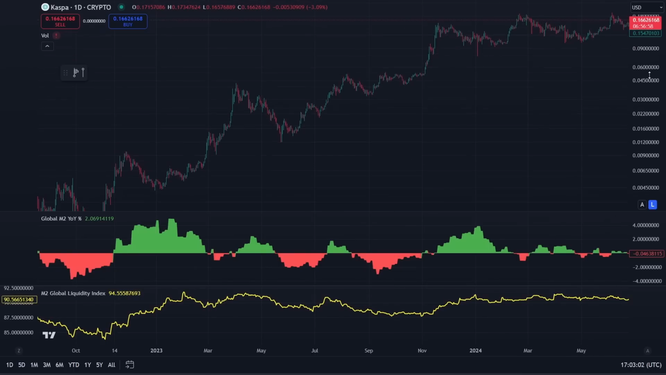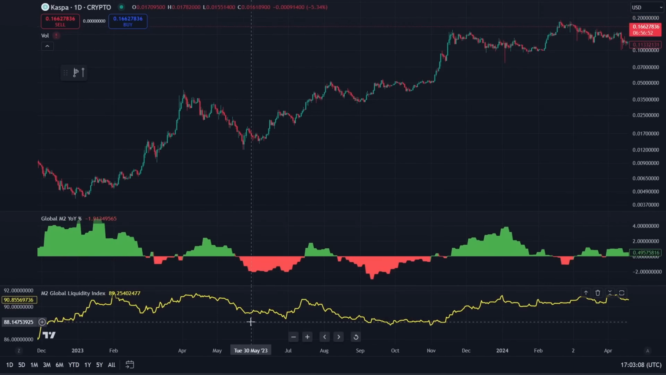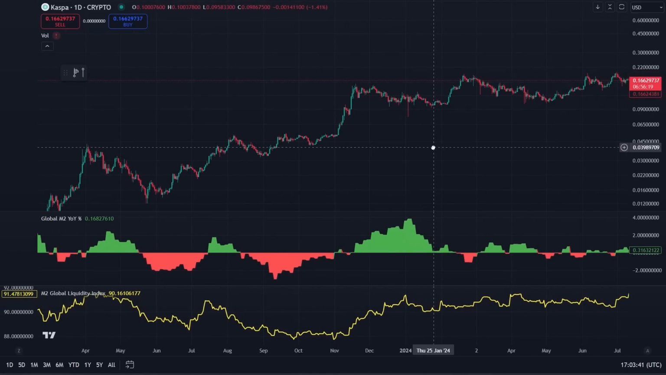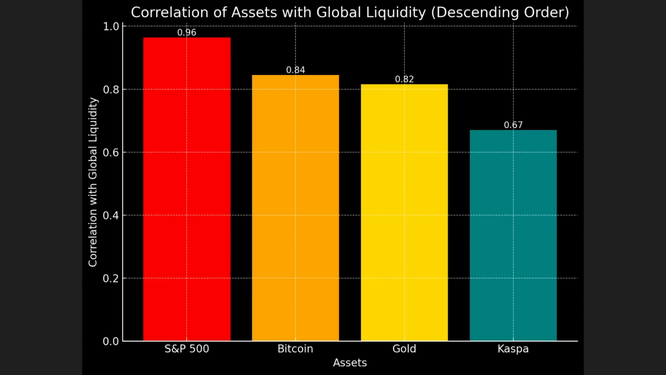While there is definitely some correlation between Casper and the global M2 liquidity index, there is also a relatively high degree of uncorrelation. Casper can often rise while global liquidity is falling, and it can occasionally fall while global liquidity is rising. When you plot the correlation with global liquidity, and this is not on a 12-month basis, which is why it differs slightly from the chart we saw before, you can see that the S&P 500, Bitcoin and gold all have a relatively high correlation, whereas Casper has a correlation of 0.67, but much lower compared to these traditional assets. This means that clearly global liquidity is a factor in the change in price of Casper, but there are obviously other factors at play as well.